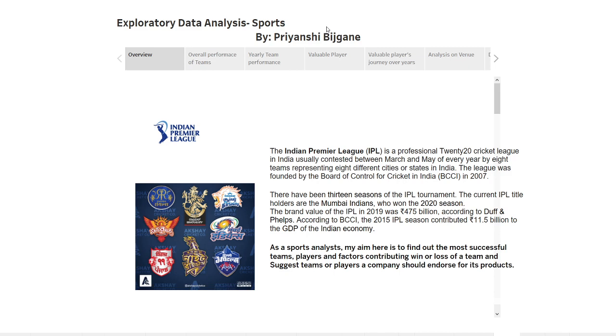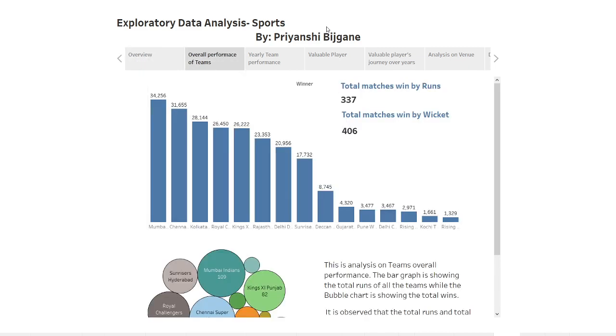So, after the overview of the IPL, we will try to find out the first thing asked in the task, that is the best performing team. So let's start the analysis. I will first try to find out the best performing team.